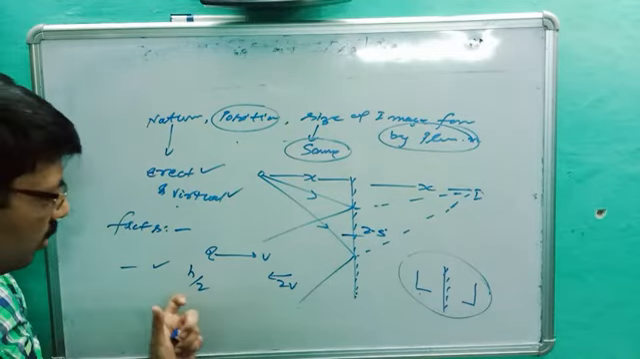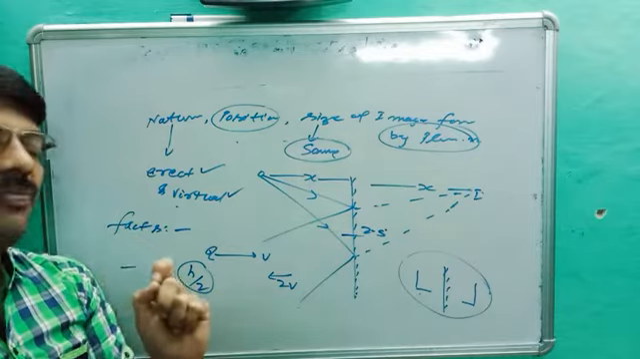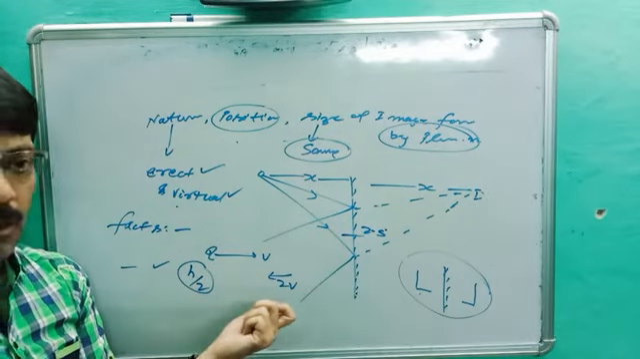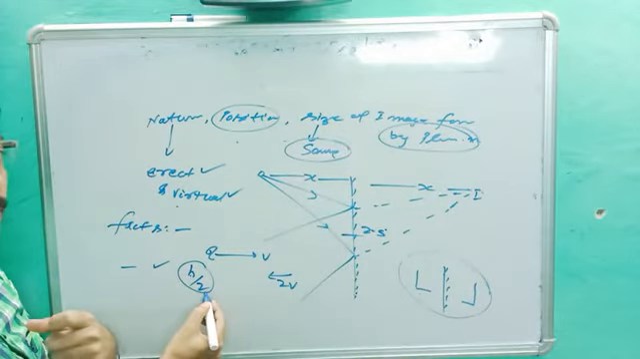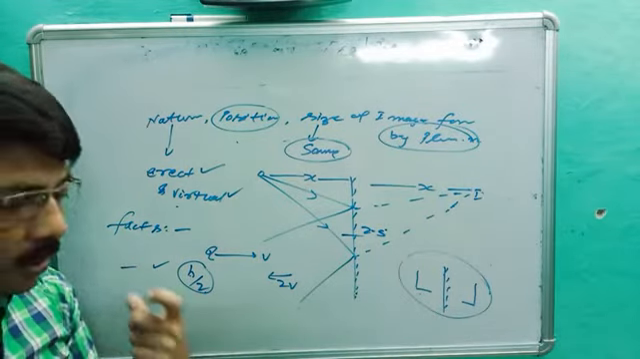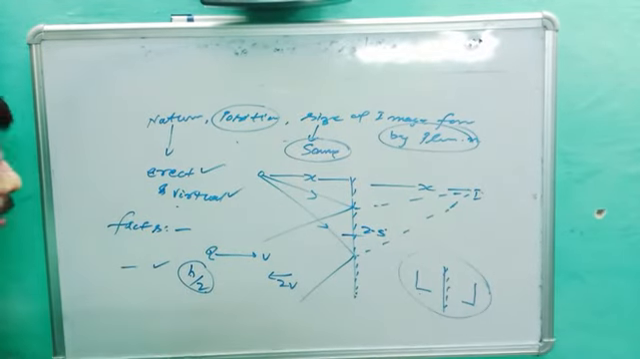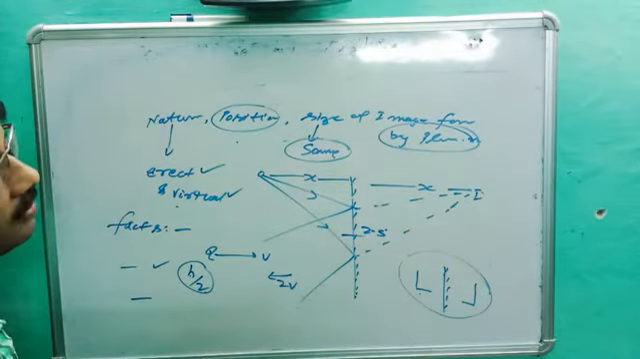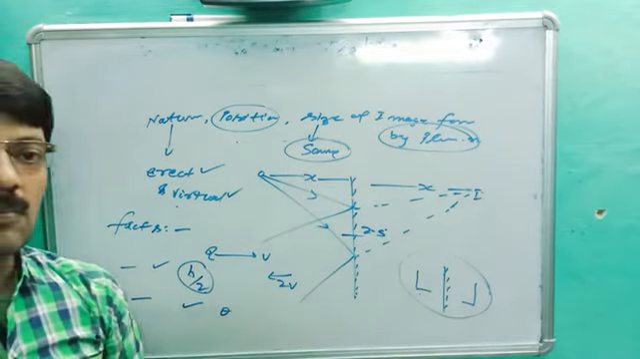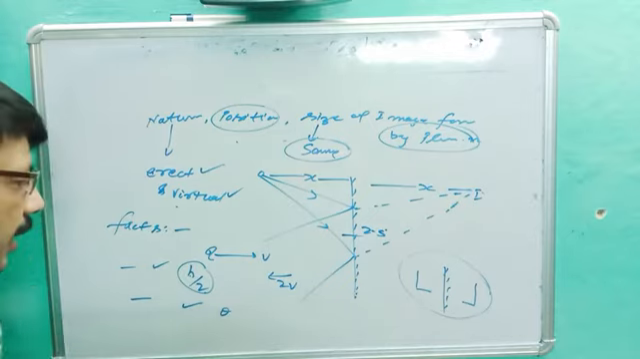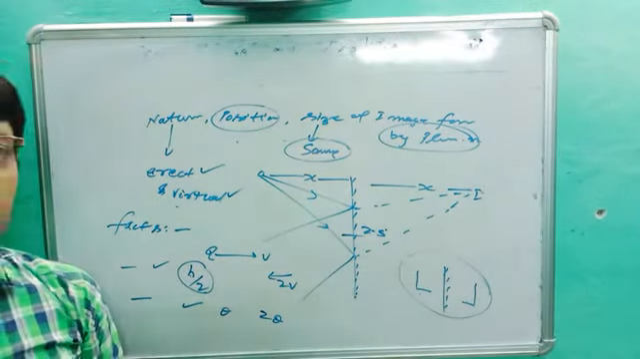So for the complete image of the object, if you are getting the same size of mirror, no doubt you will get the full image. But if your mirror size is h by 2, then you will again get the complete image. This is the second fact. Third, if the mirror is rotated by theta angle, then the reflected rays will rotate by 2 theta. All are NTSE questions.